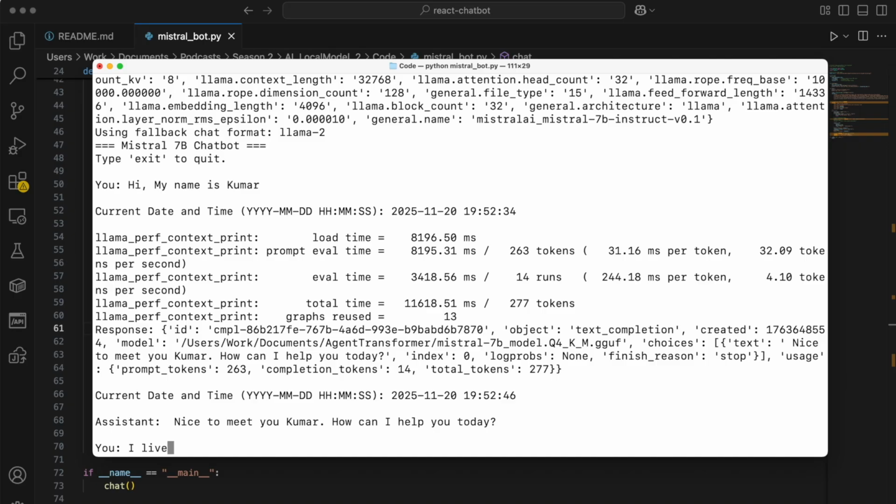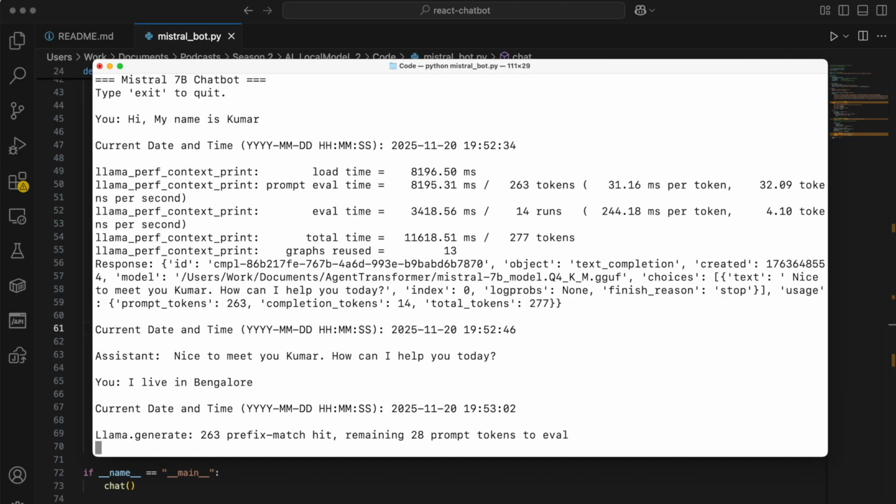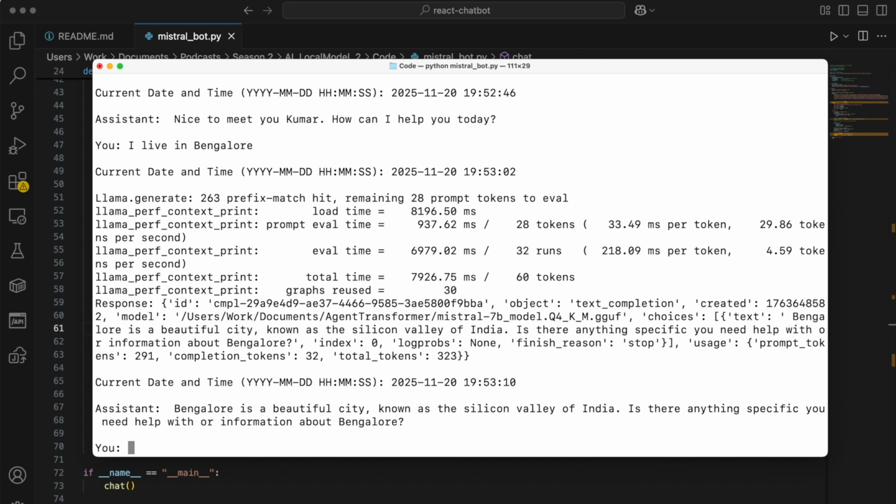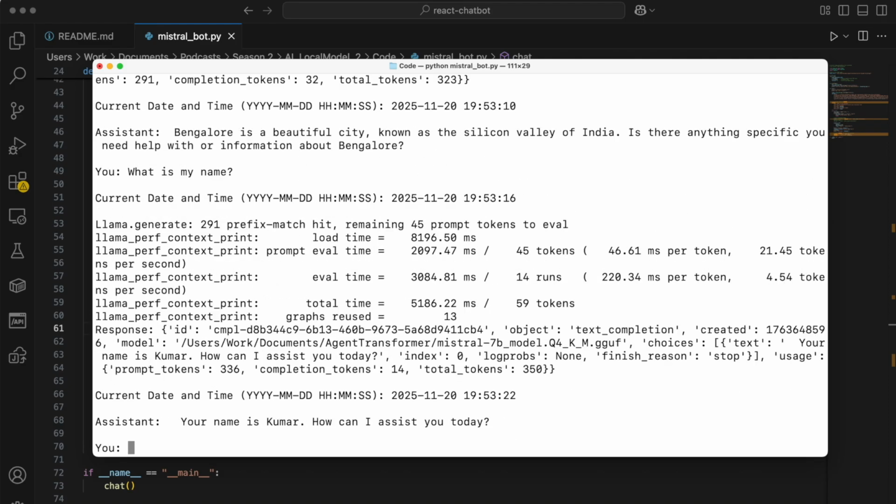Let me say, I live in Bangalore. The reply from the bot is about Bangalore. It's a beautiful city, Silicon Valley of India. Is there anything I need help with? Great. Let me test the cognitive memory now. I will ask, what is my name? Wonderful. The language model is able to recollect my name as Kumar from the cognitive memory.